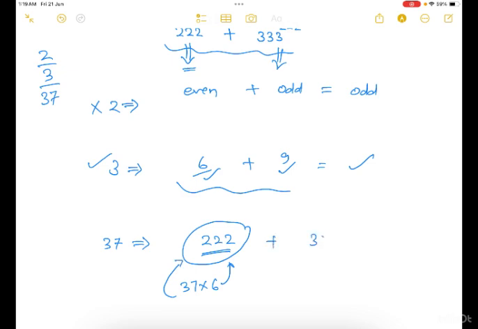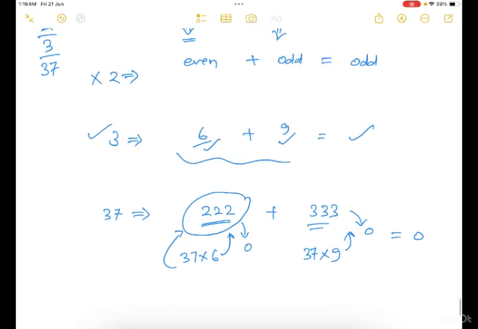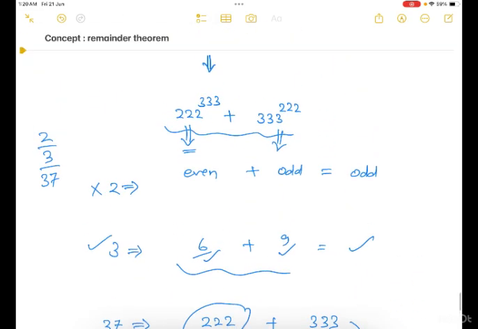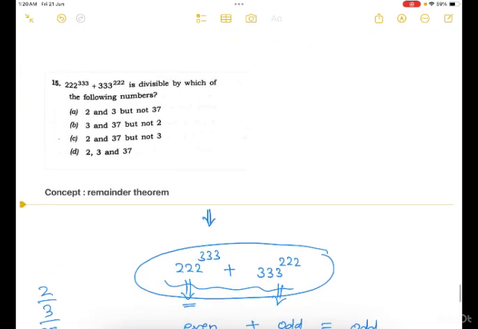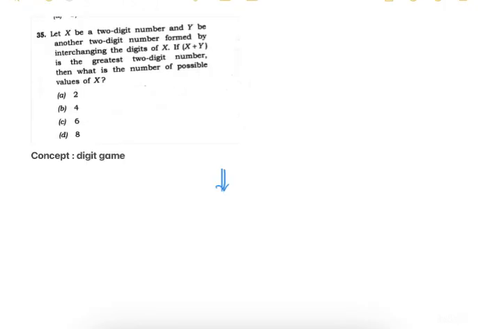Same way 333 is also divisible by 37 completely, it goes 9 times. So from here we get remainder 0, and from here also we get remainder 0. So the final remainder is 0. So this expression is also divisible by 37. So answer choice B is correct.